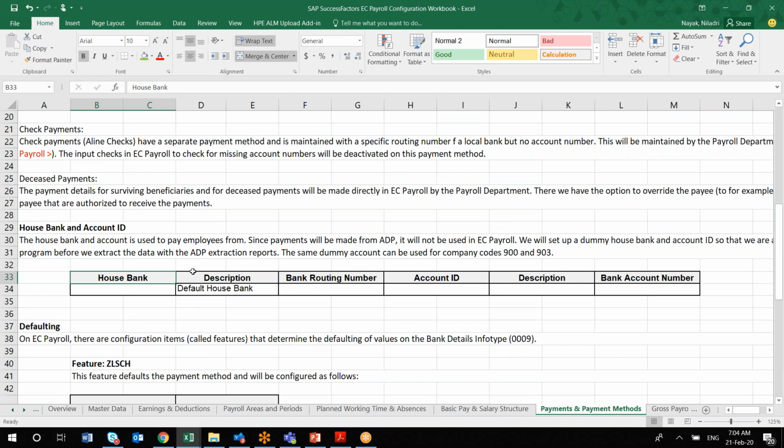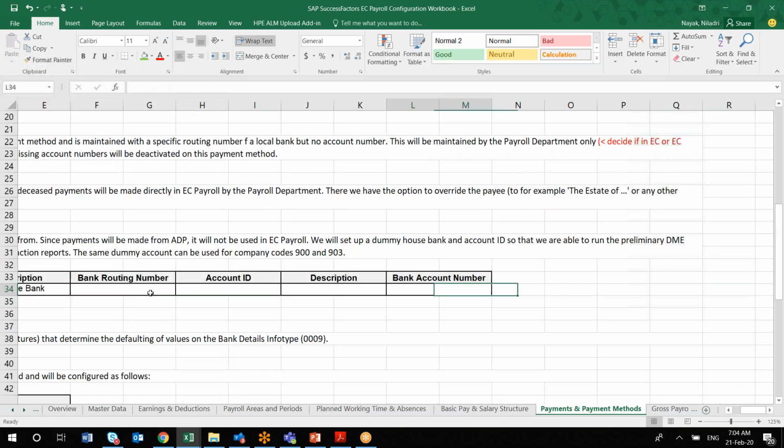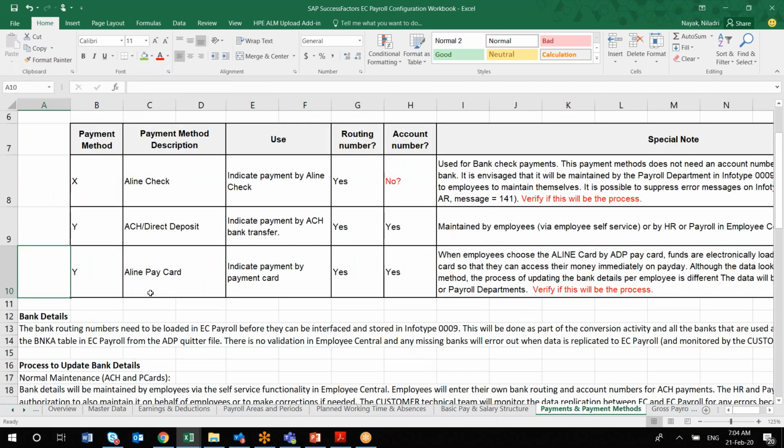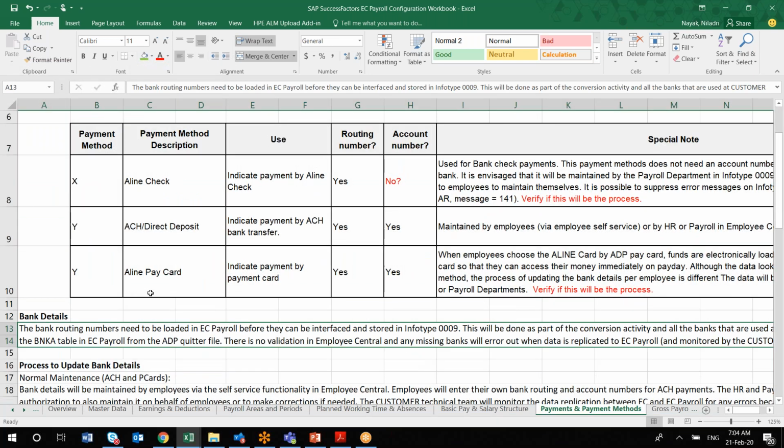It is required from a finance point of view, like the bank routing number, account ID, and bank account for the clients. All this information is required from a payment point of view, because there is a concept of bank routing number that needs to be uploaded into the EC payroll before you start any kind of interface to that.